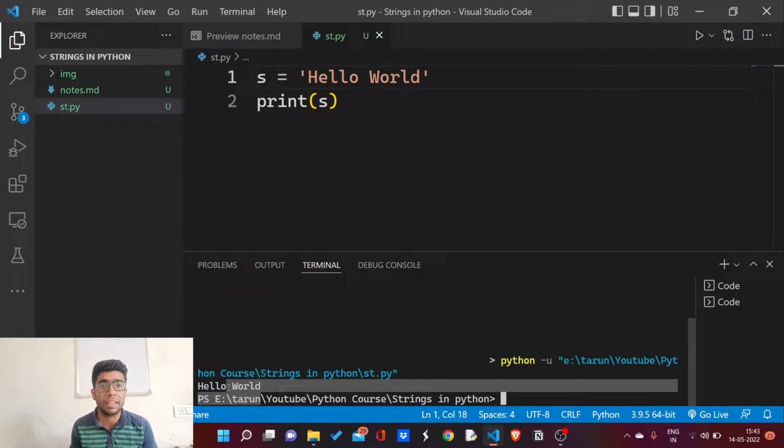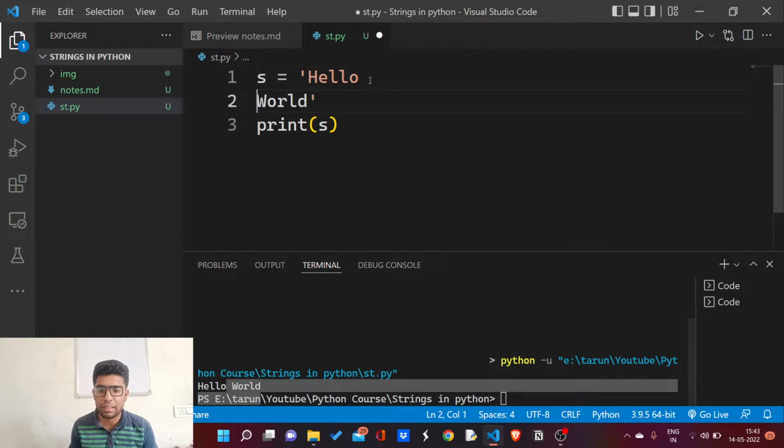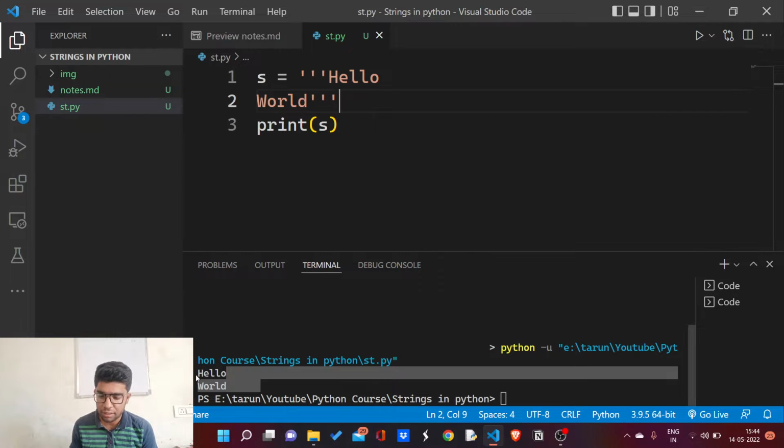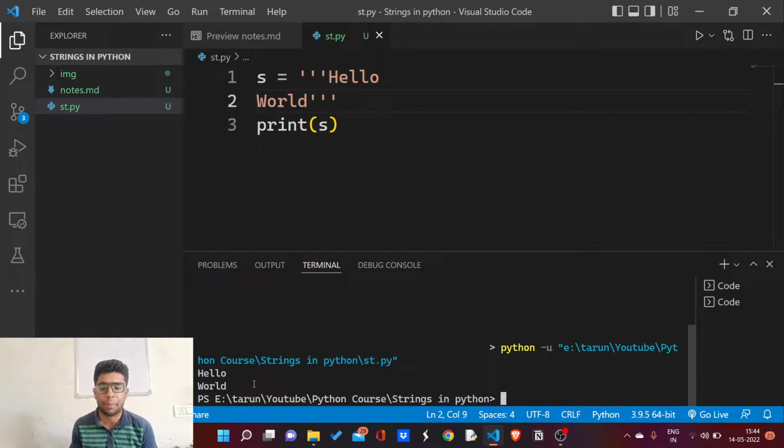But what if I want to use a multi-line string? I can't use it like this. As you can see, I'm getting an error here because I have to use triple quotation to use a multi-line string. That will work fine. Now you can see I am using triple quotation, so I am getting no error here. So you can use a multi-line string with triple quotations or triple quotes. This is all about strings and how we can create a string object. Write in single quotes or double quotes for a single line. If you want to write a multi-line string, you have to use triple quotes, single or double. It's all up to you.